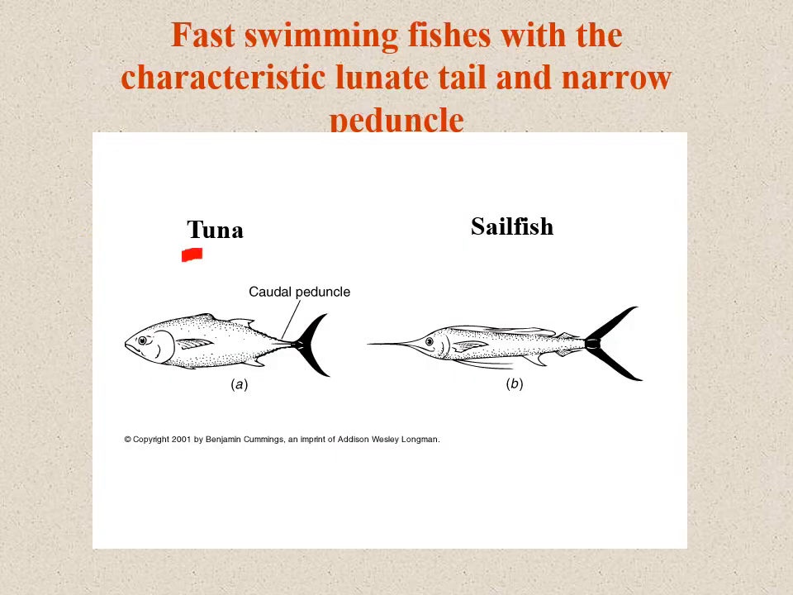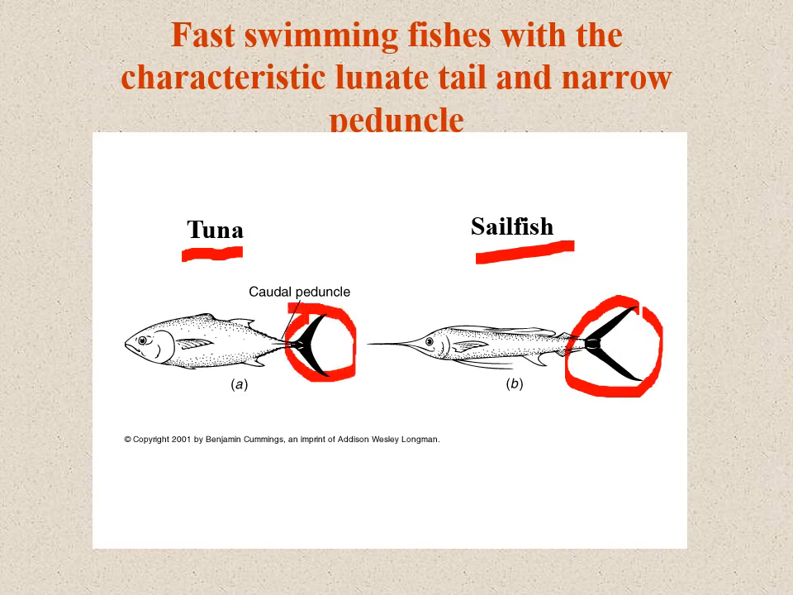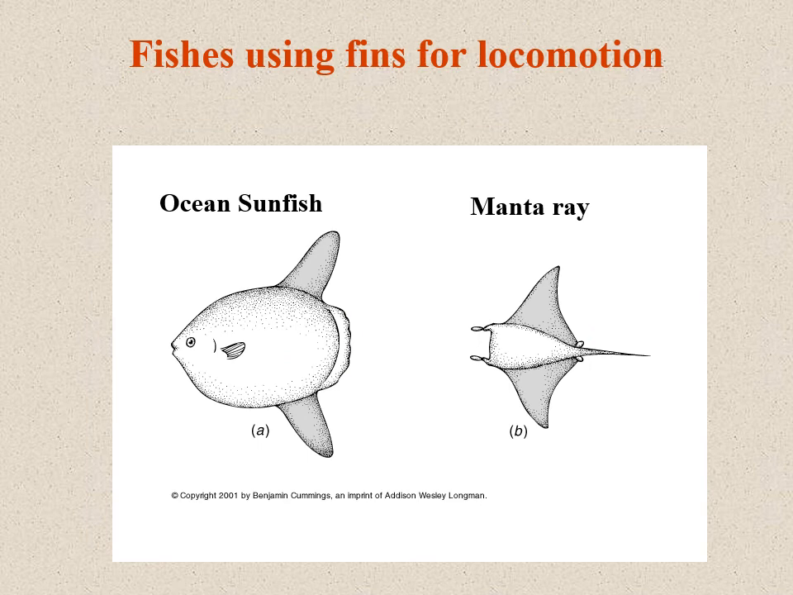Here we can see tuna and sailfish. This is the shape of the caudal fin of the sailfish and this is the shape of the tuna. There is much difference. Its body is very slim and slender, while here the body is fat, thick or broad. Ocean sunfish: fishes using fins for locomotion. These are the fins of the manta ray and the ocean sunfish, which help the animal move from one place to another.